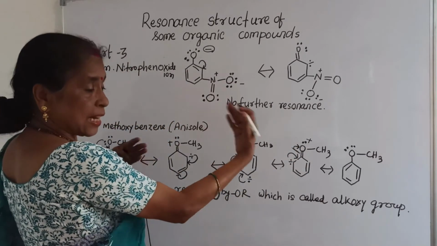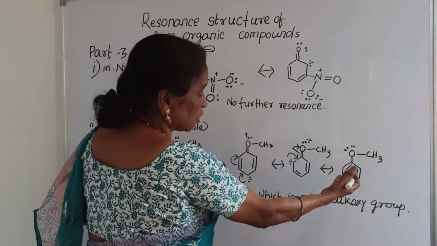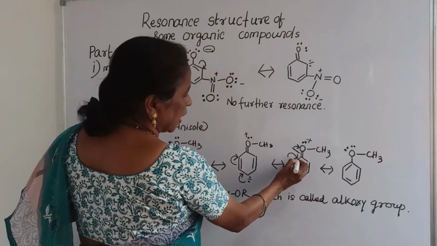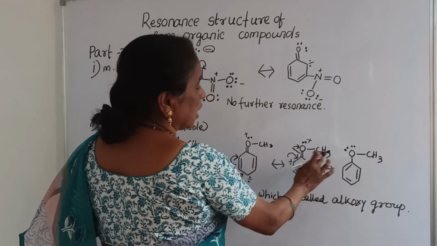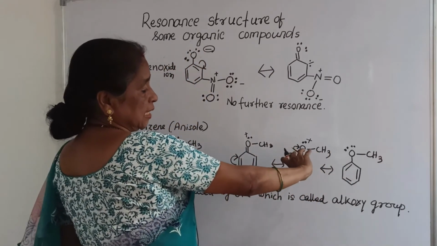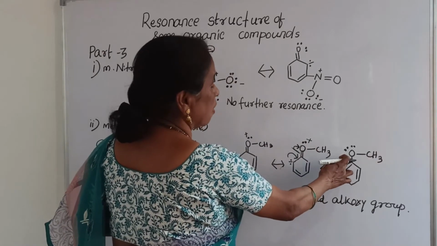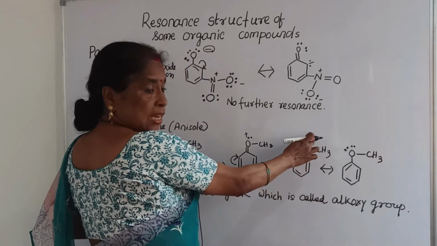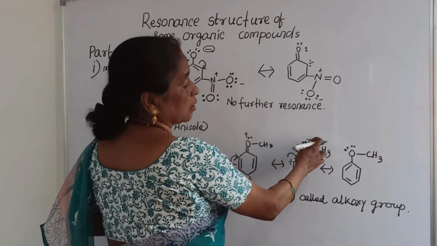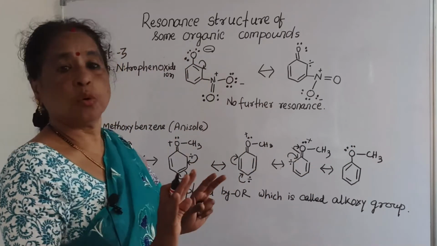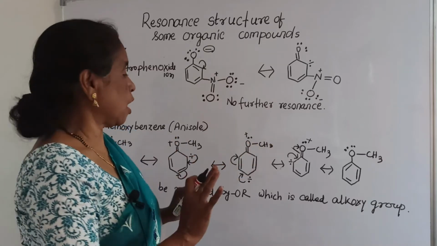So what is the resonance structure after that? Since it moves to this bond, it becomes a double bond, and the electrons of the double bond move to the oxygen, so the double bond changes to a single bond, and the positive sign with one pair of electrons changes to two pairs of electrons. There is no positive charge.